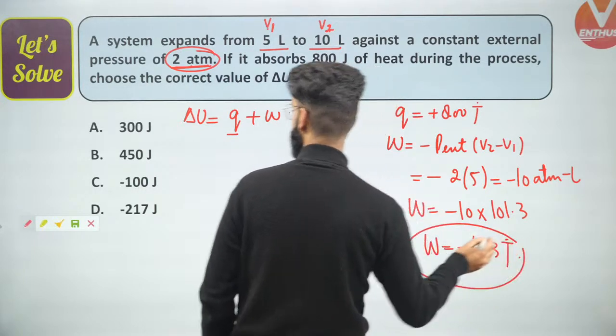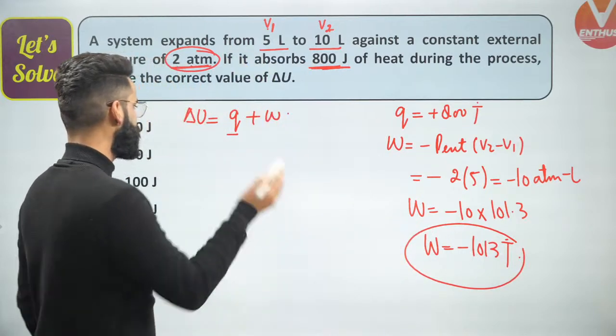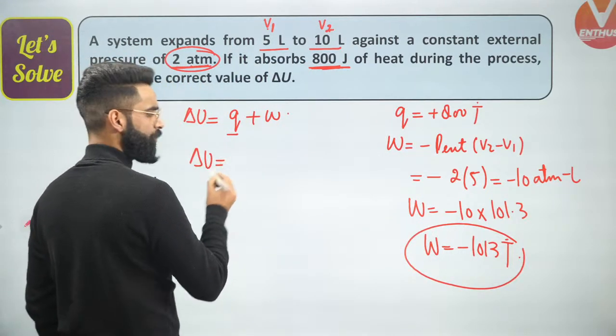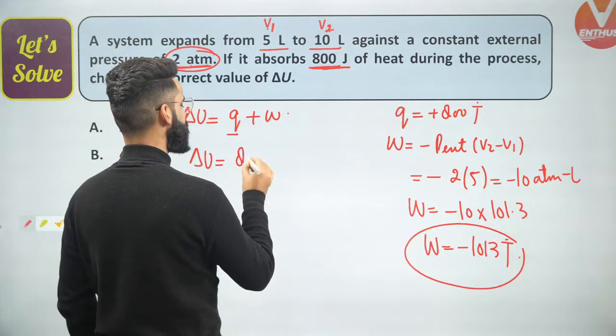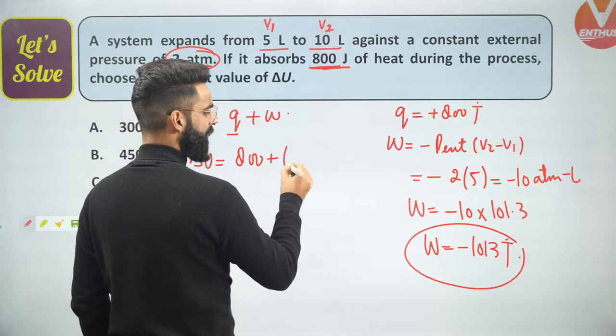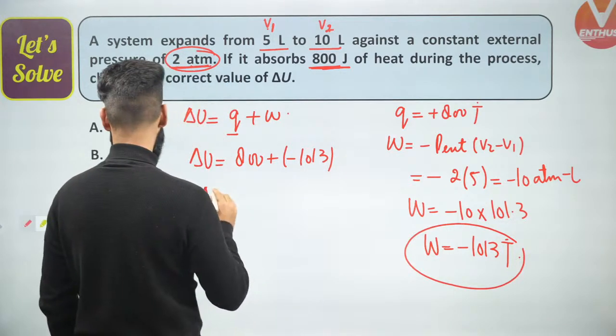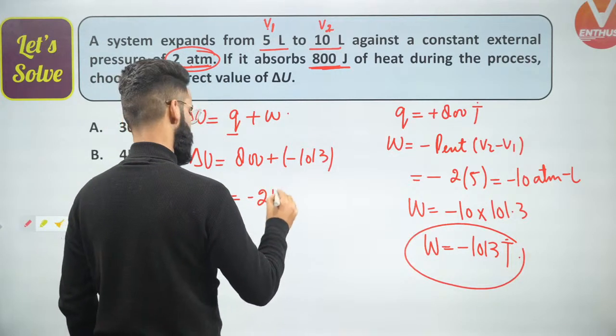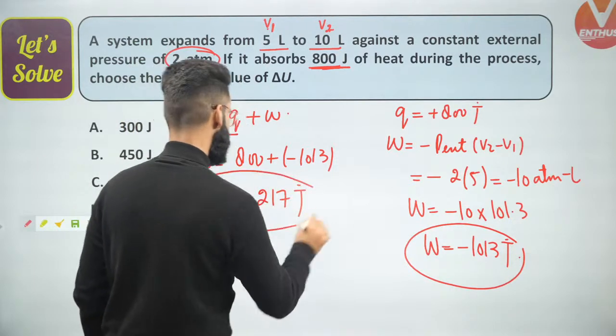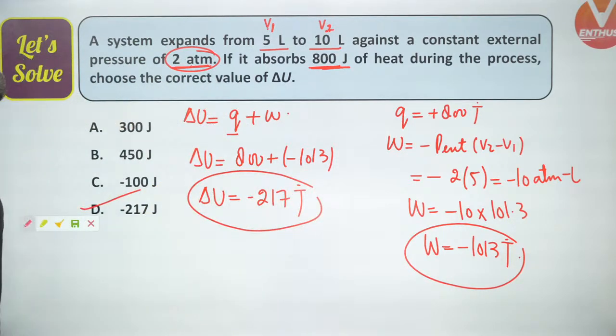Okay. I got the value of W, I have the value of Q. I can put these into this equation. I'll be getting the value of delta U as Q. Q value is 800 joules, right? Plus W value I got to know as minus 1013 joules. So I'll be getting the value of delta U right here as minus 217 joules. So option D is going to be the correct one among all. Yes? Correct?